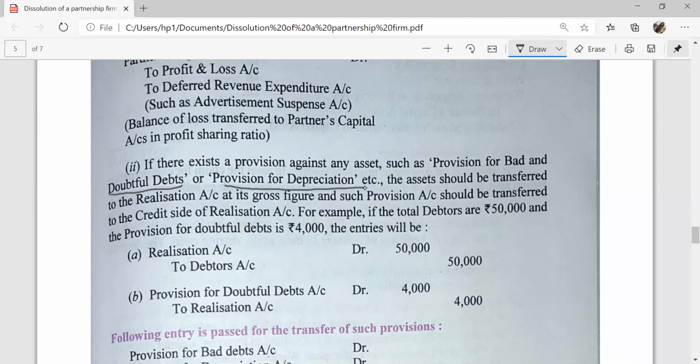For example, total debtors are 50,000 and provision for doubtful debts is 4,000. We will not transfer the 46,000 to the debit side of the realization account. Rupees 50,000 will be transferred to the debit side, and the 4,000 provision for doubtful debts will be transferred to the credit side of the realization account.